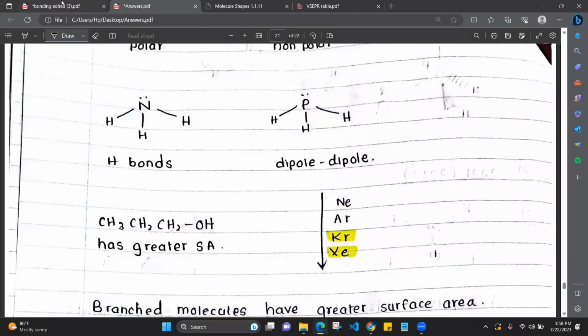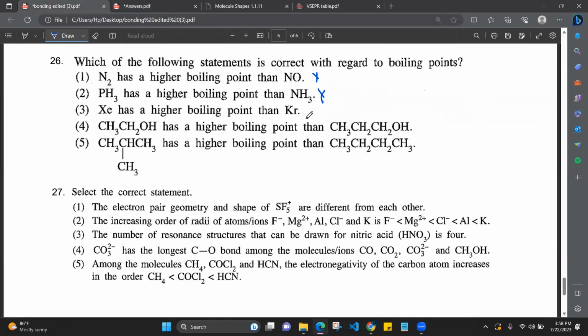Okay. And then xenon and krypton. When we go down the column, atomic radius increases. Atomic radius increases means surface area increases. Therefore, xenon has a greater boiling point than krypton. Okay, so that is a correct statement. So what is the answer? Answer number 3. We'll just check these two also.